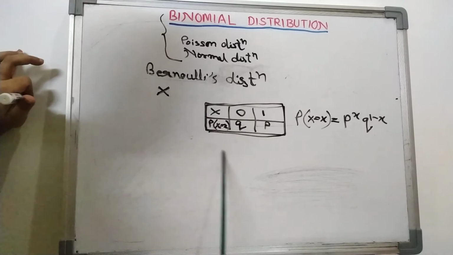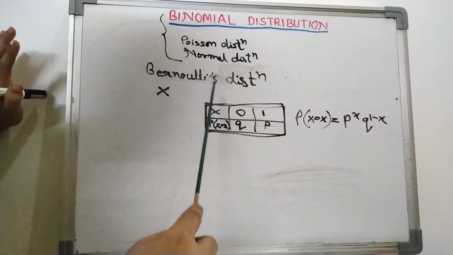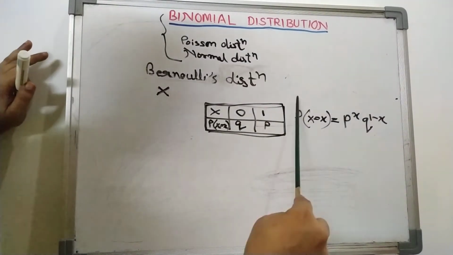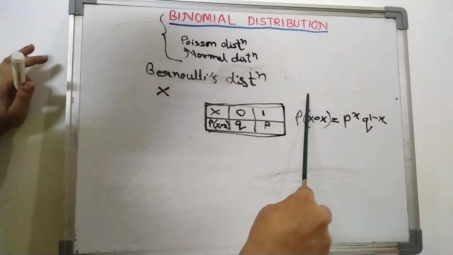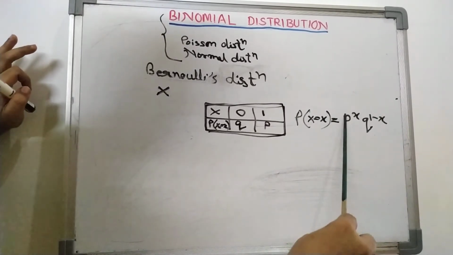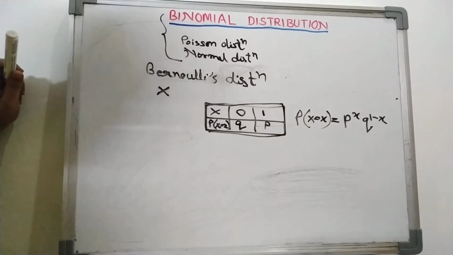So this table is the Bernoullian distribution table, and it can be written in function form in this way.